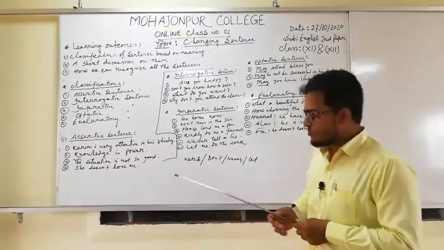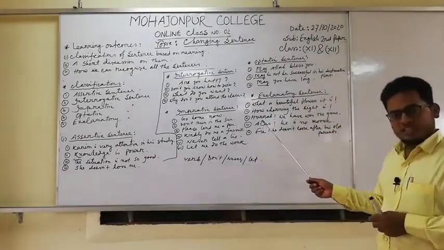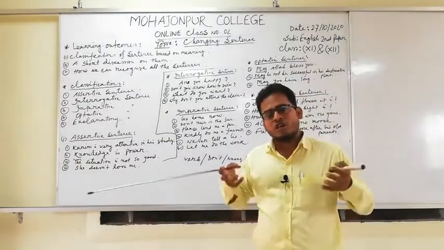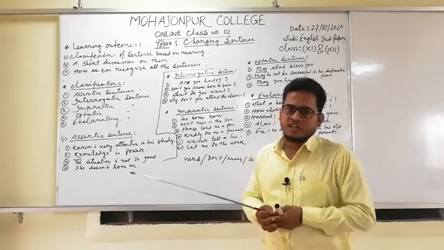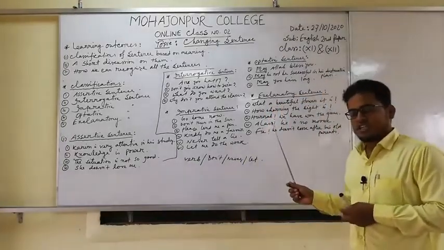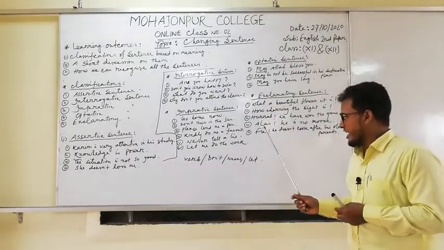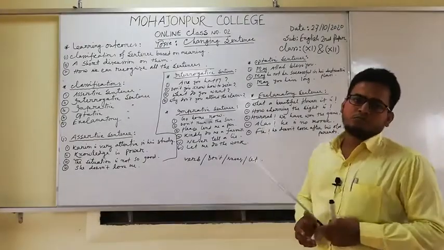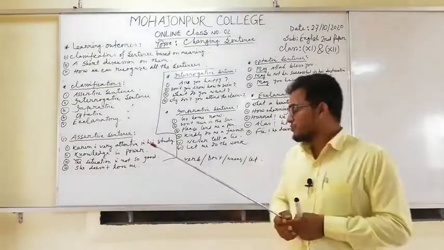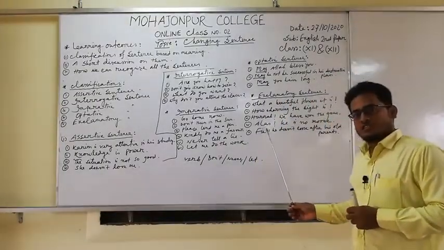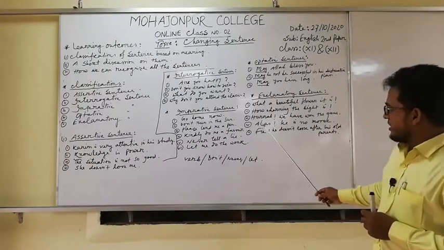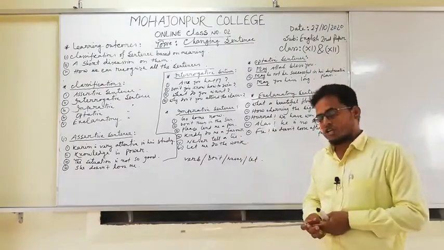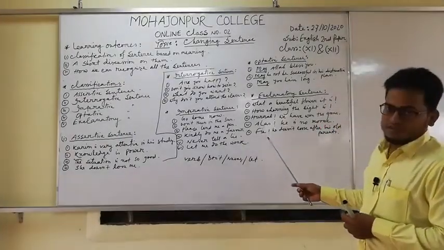For example, hurrah expresses the joyful emotions of our mind, so it is called an exclamatory sentence. Alas expresses sorrowful emotion, so it is called an exclamatory sentence. And fie expresses shameful emotions, so it is called an exclamatory sentence.